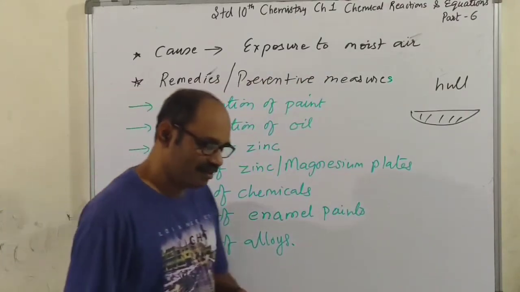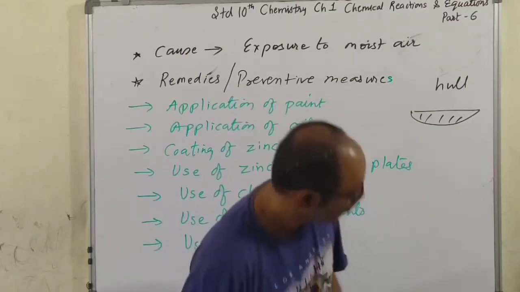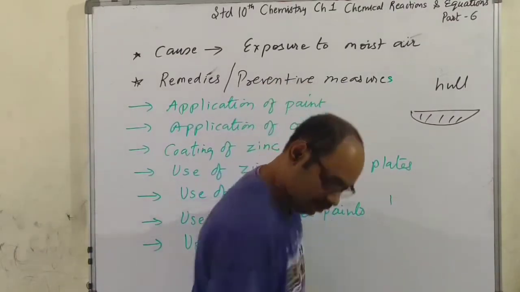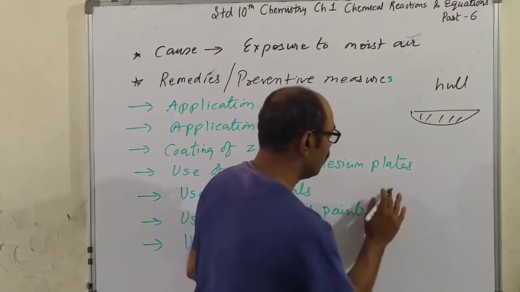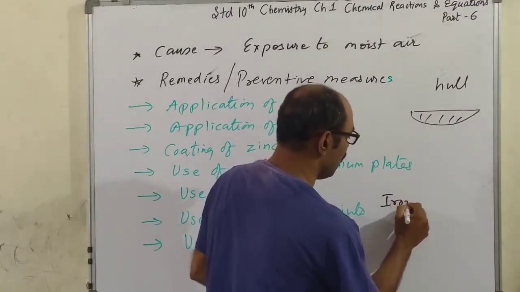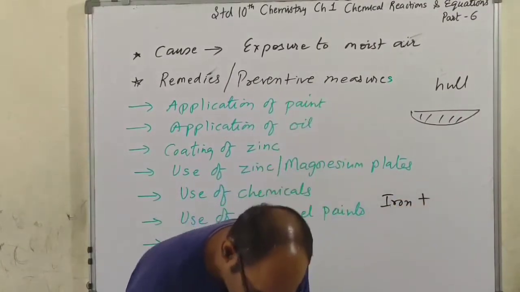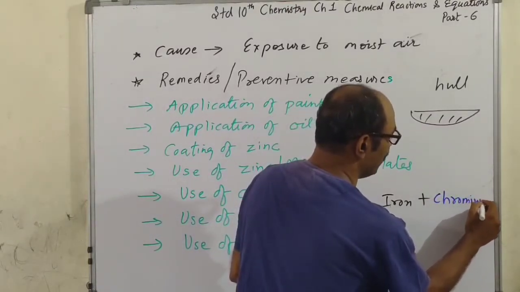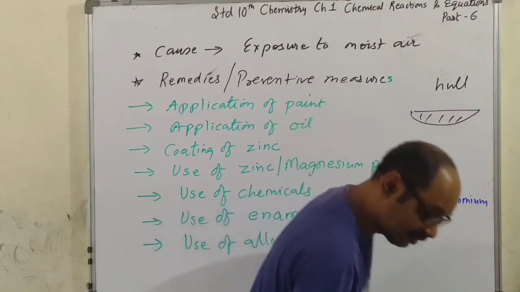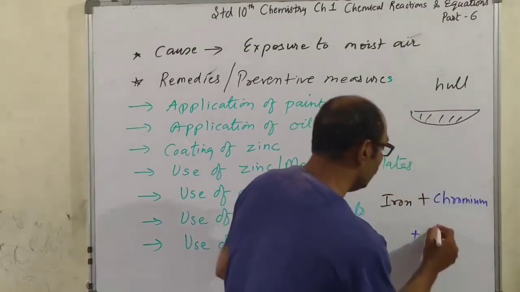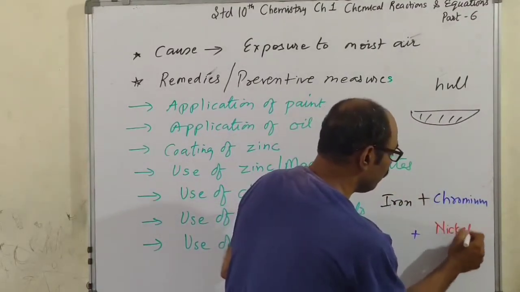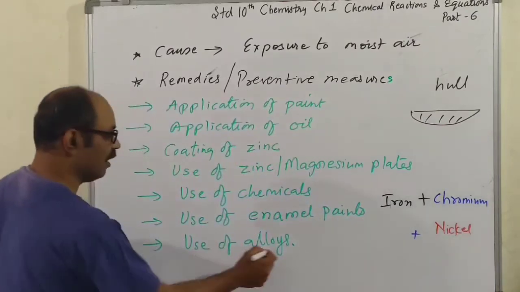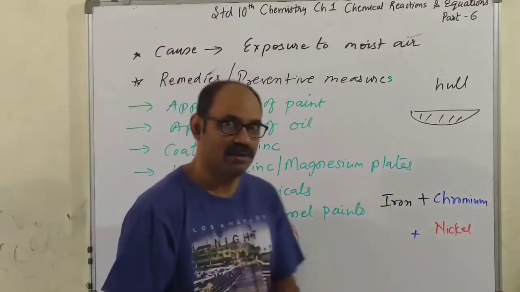Use of alloys. Now children, iron plus chromium plus nickel. First, try to understand what you mean by alloy.